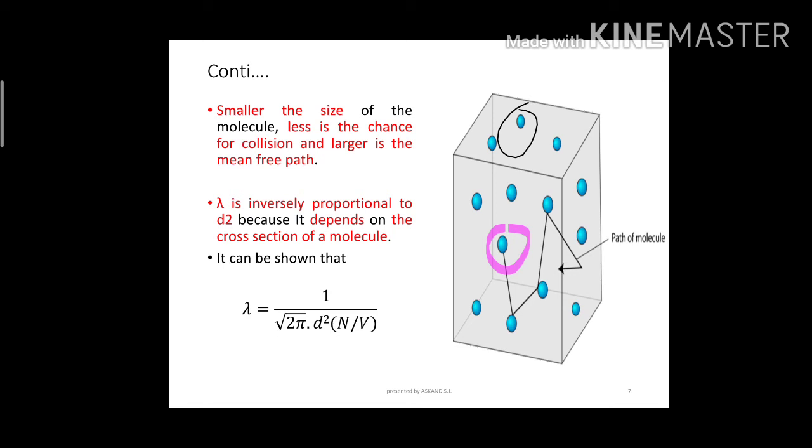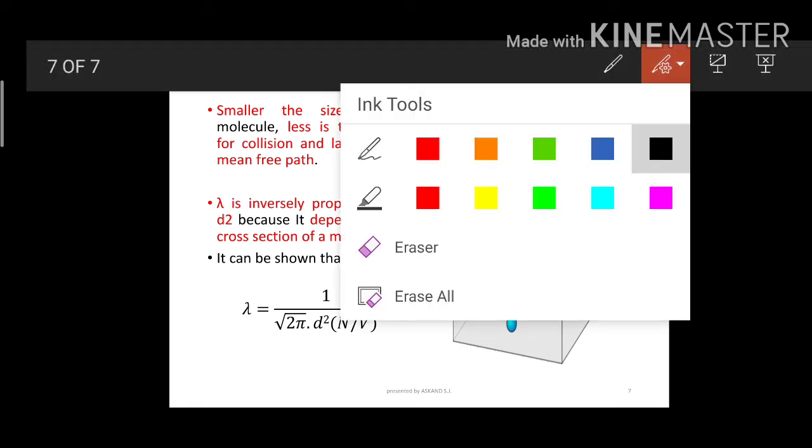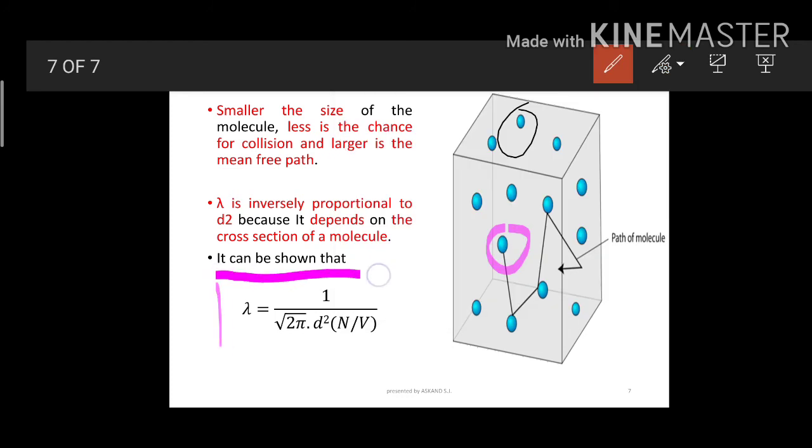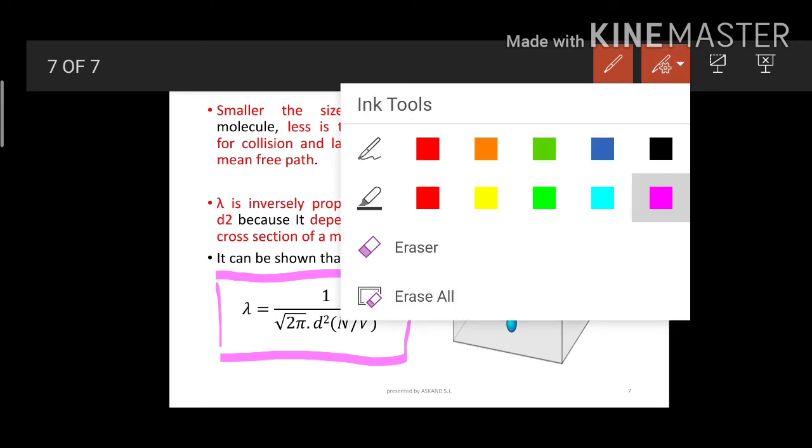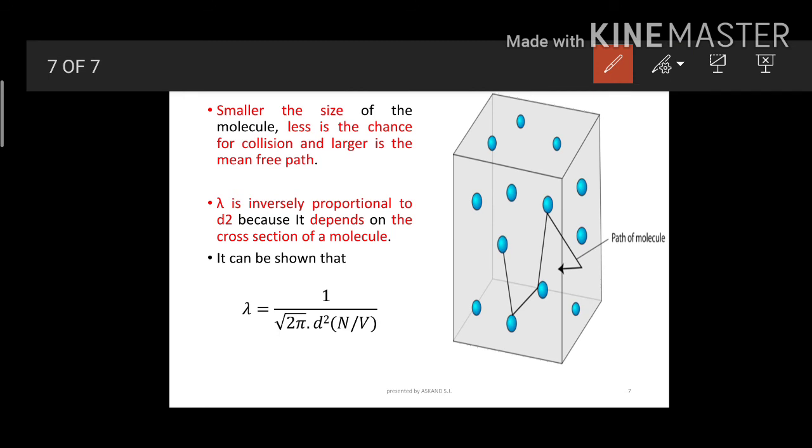The final equation we will have is lambda is equal to 1 by under root 2 pi d square n by v. So how did n by v come here? I will try to elaborate on it. So see here, hope you will understand it.